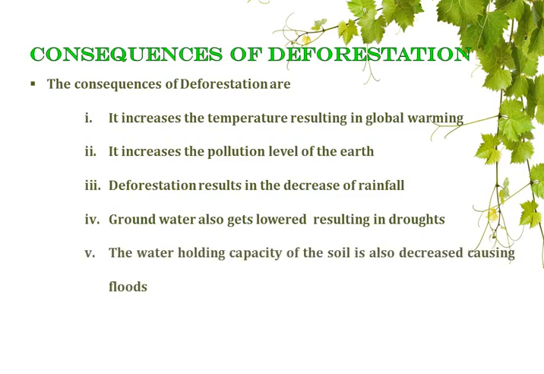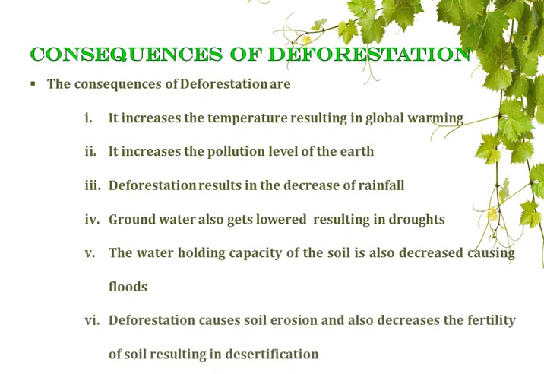The water holding capacity of the soil is also decreased, causing floods. Deforestation also causes soil erosion and also decreases the fertility of the soil, which results in desertification. And deforestation disturbs the balance of nature. So let's see each of these consequences briefly.